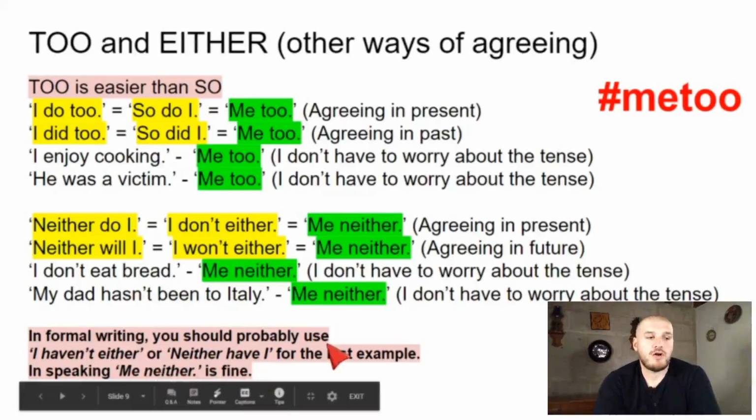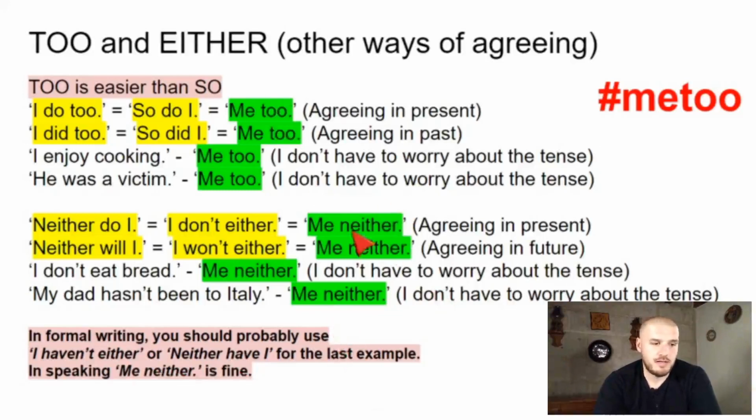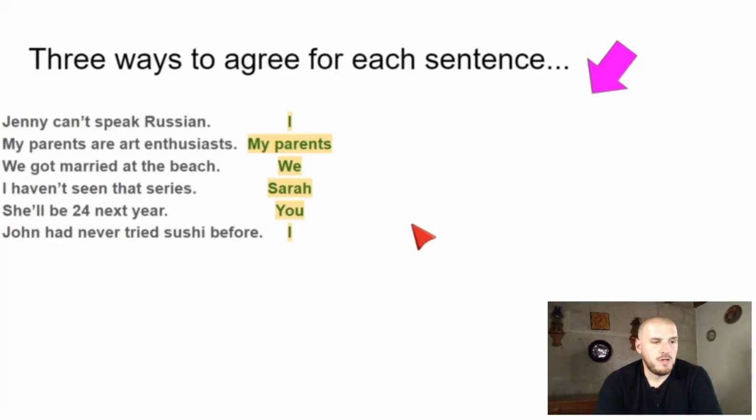Okay, so why complicate your life? Just keep it simple. Me too, me neither. Yo también, yo tampoco, right? So, 3 ways to agree. There are 3 different ways.